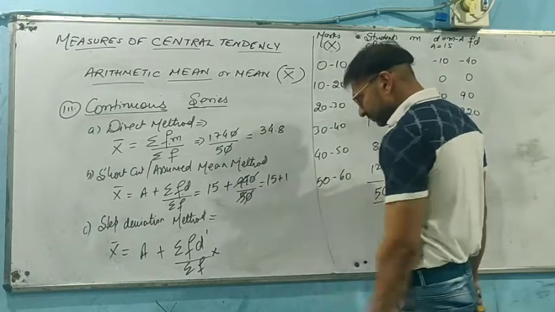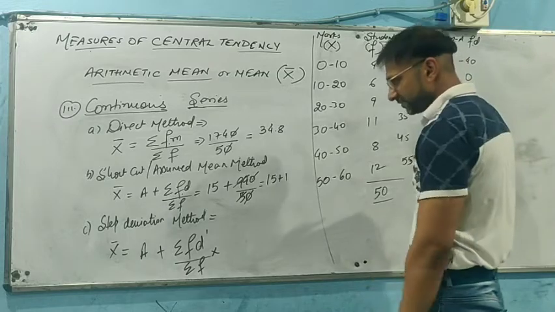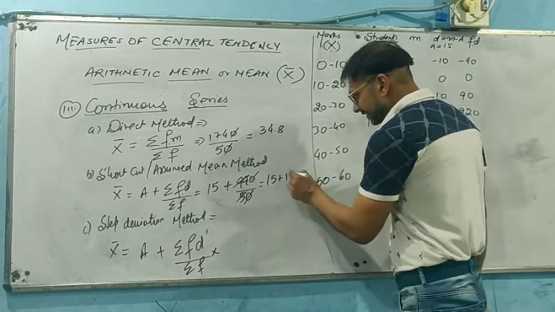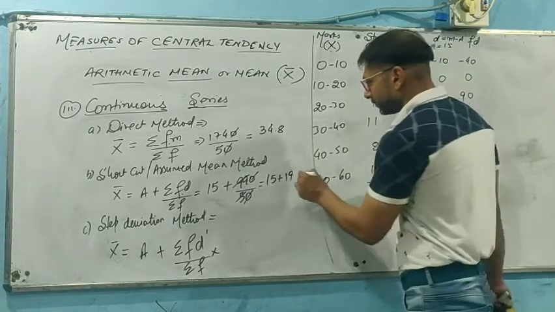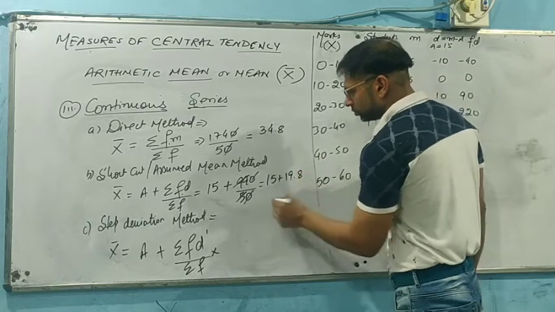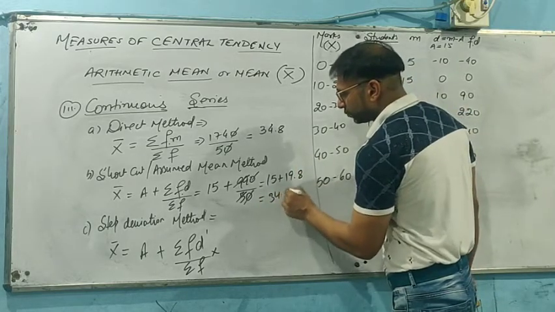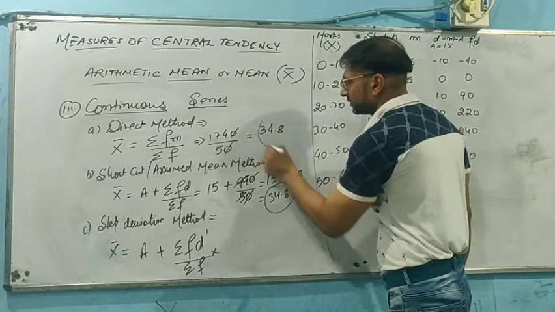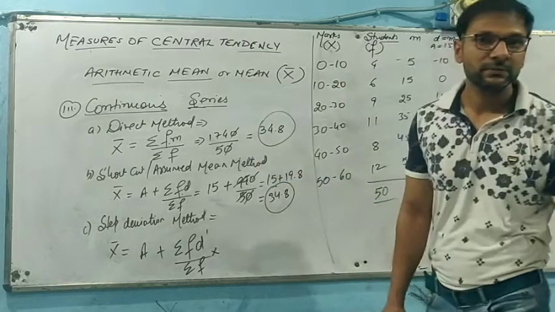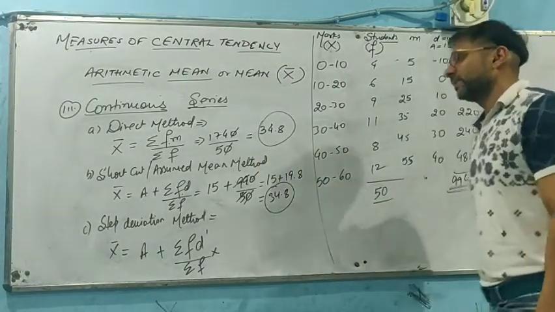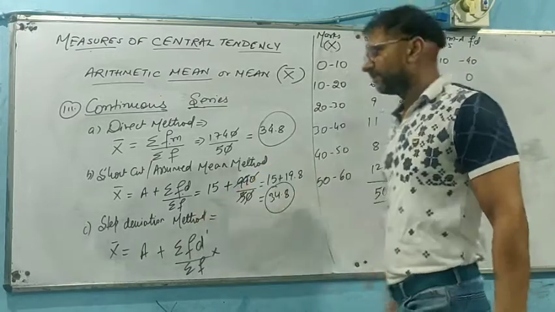Okay. So 45.8. So we can have 34.8. The answer is again the same as this. Okay. Now the remaining method is the step division.